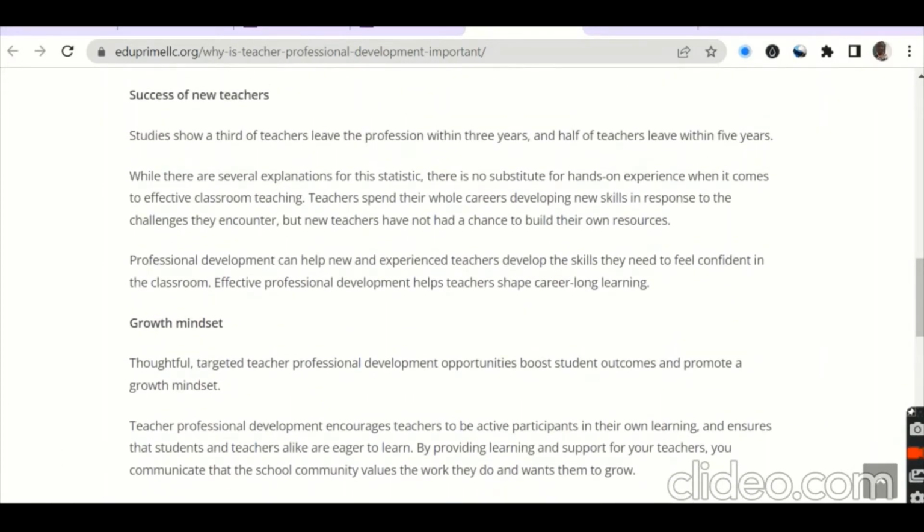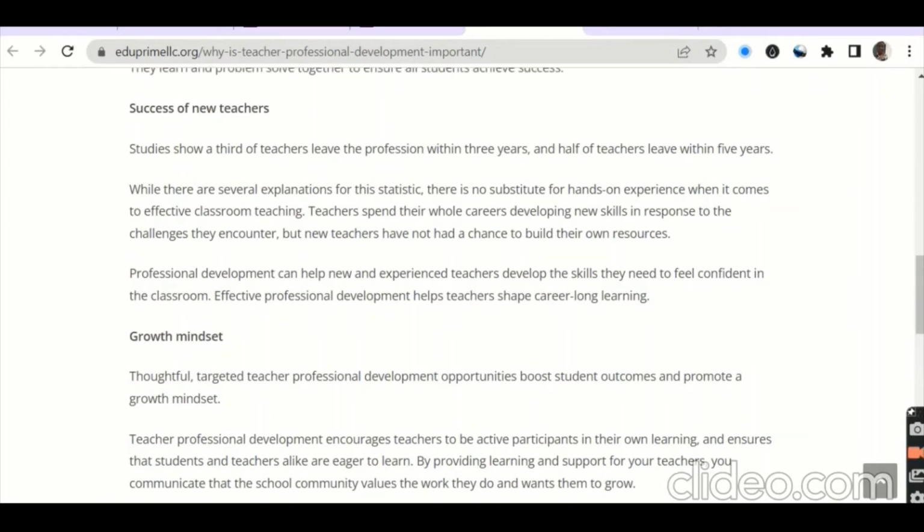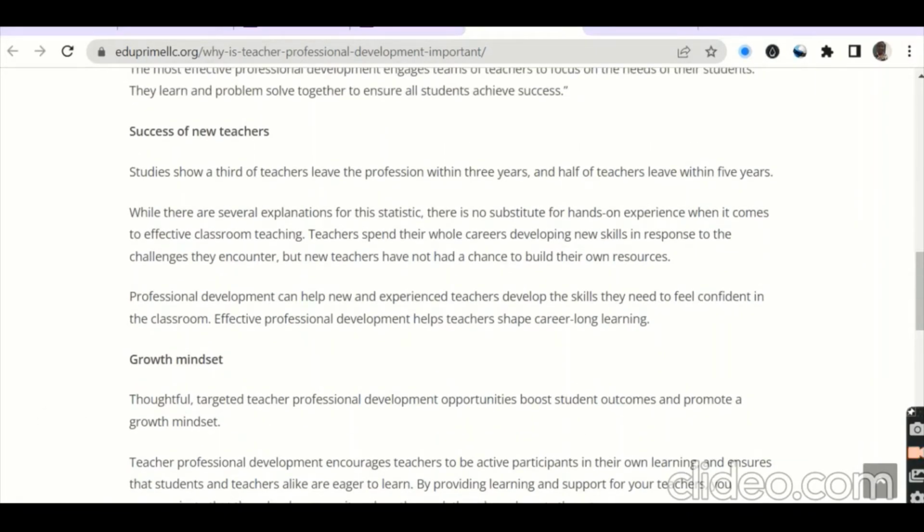Let me see. Okay, finally, this part that says professional development can help new and experienced teachers develop the skills they need to feel confident in the classroom. Effective professional development helps teachers shape career-long learning. This part. So again, I'm going to come here,